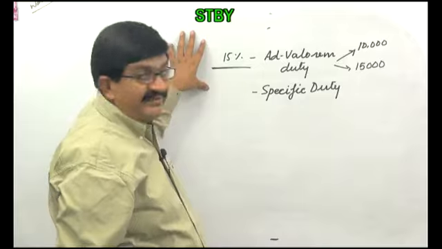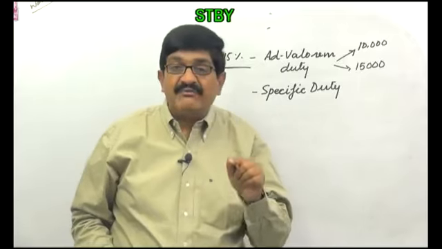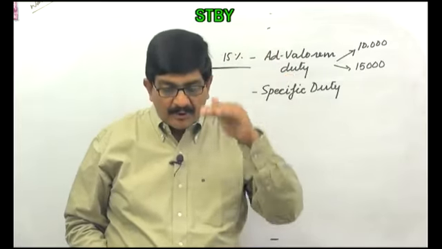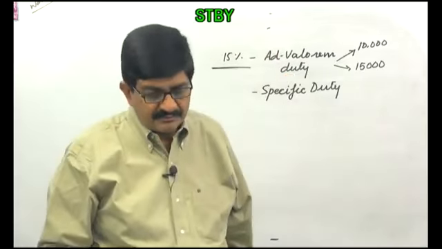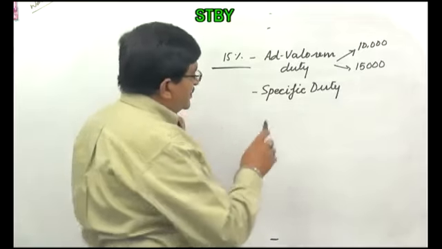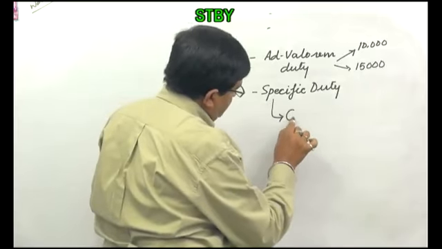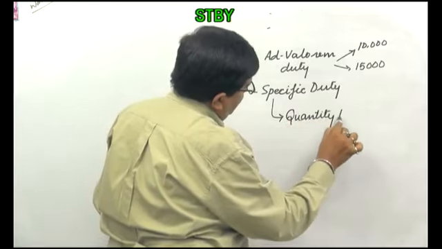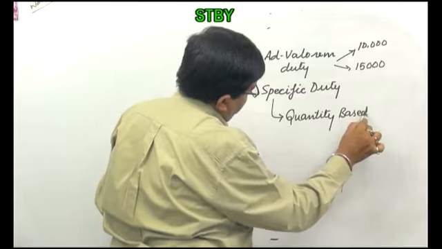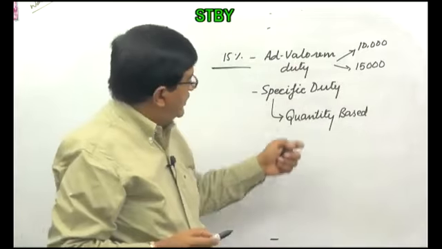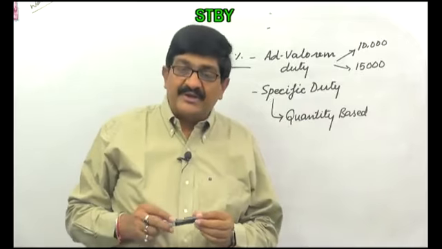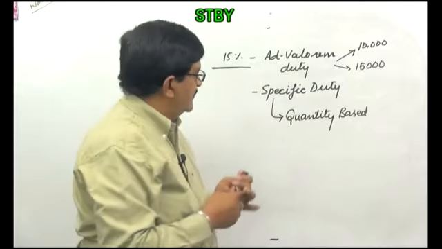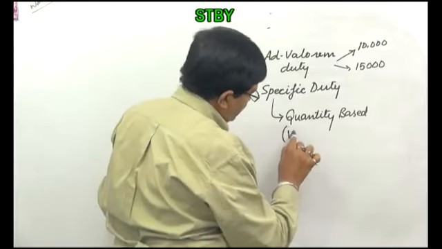So ad valorem, when it is given, that is directly related to the value. Value goes up, amount of duty goes up. Value comes down, amount of duty comes down. Right? Specific duty, this is quantity based. In this, when the duty is specific, value becomes irrelevant altogether.